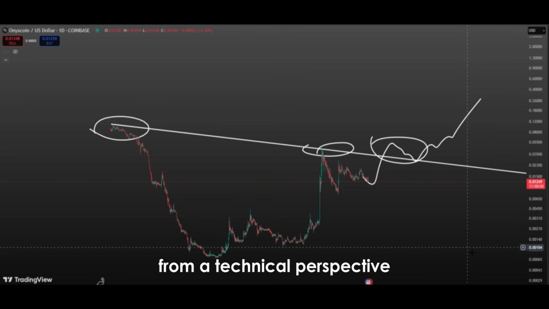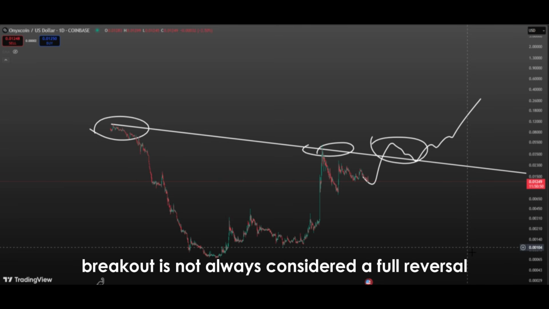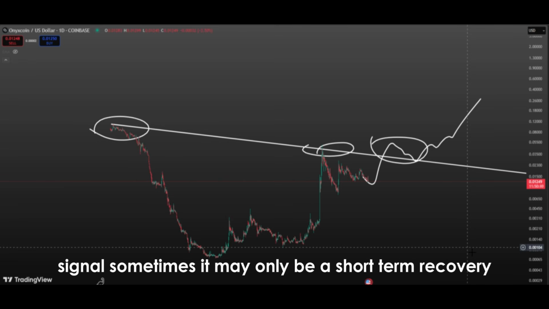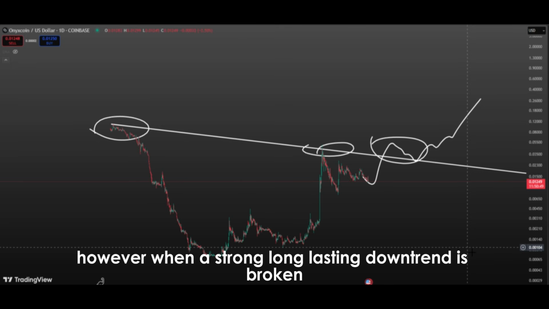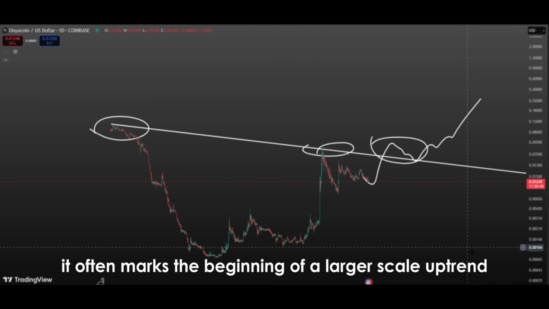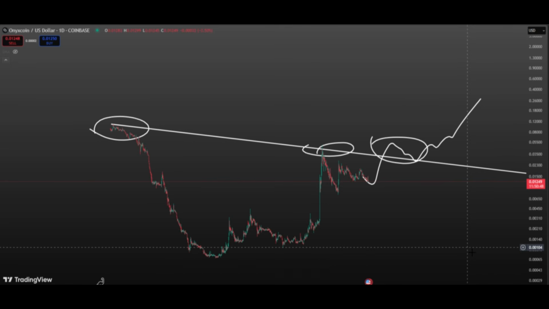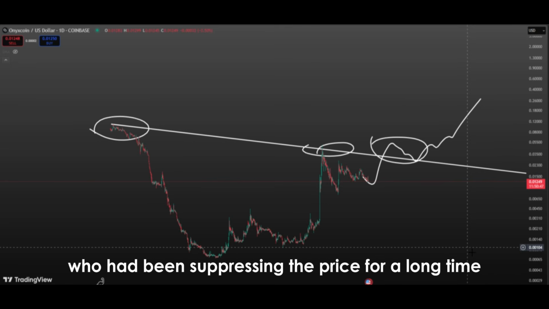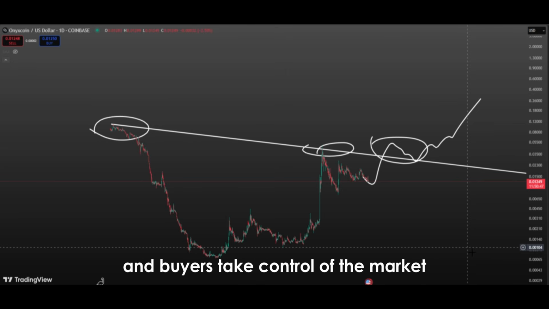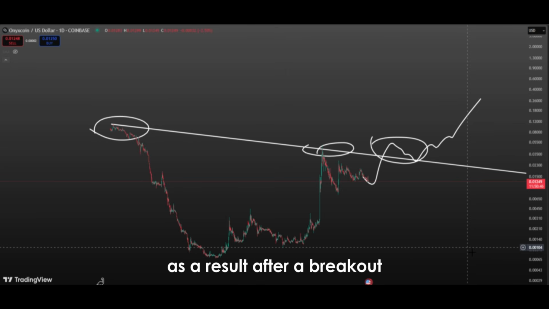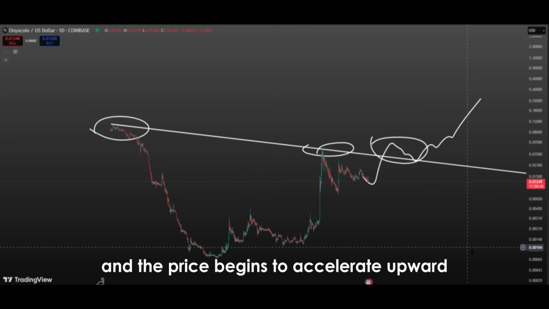From a technical perspective, a downtrend breakout is not always considered a full reversal signal. Sometimes it may only be a short-term recovery. However, when a strong, long-lasting downtrend is broken, it often marks the beginning of a larger-scale uptrend. That's because sellers who had been suppressing the price for a long time lose their strength and buyers take control of the market. As a result, after a breakout, a new uptrend forms and the price begins to accelerate upward.